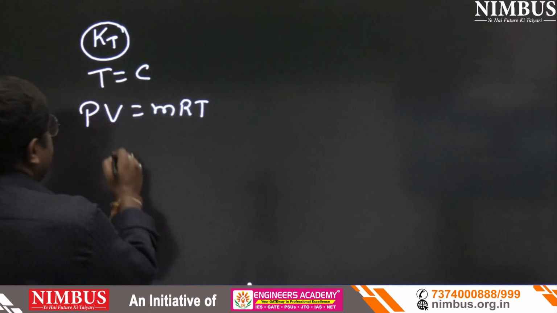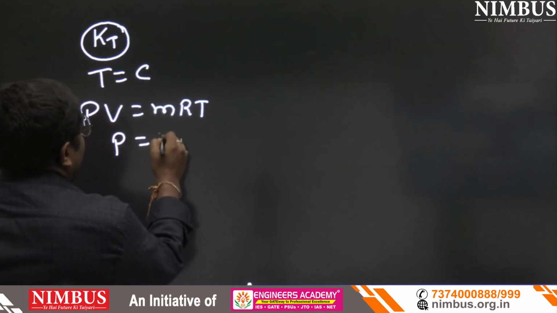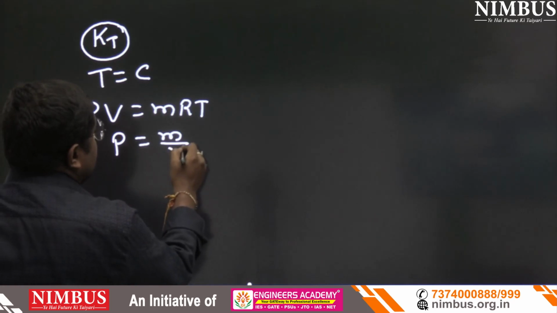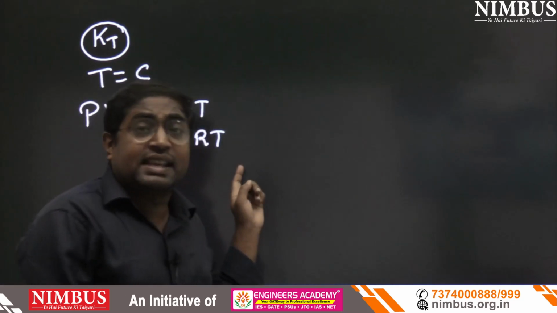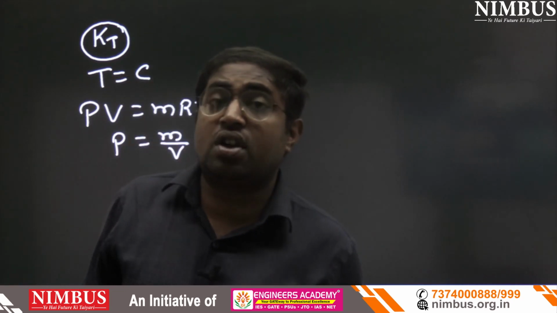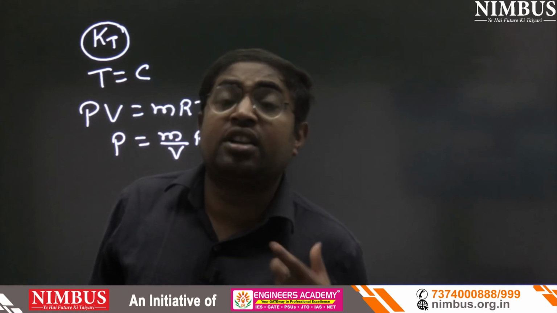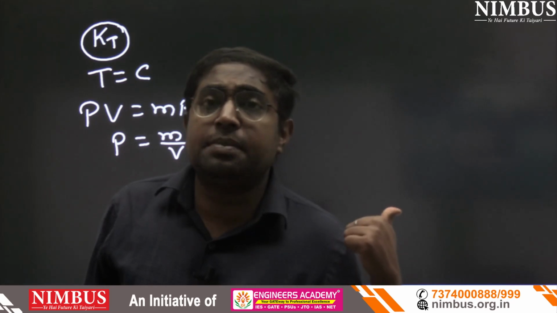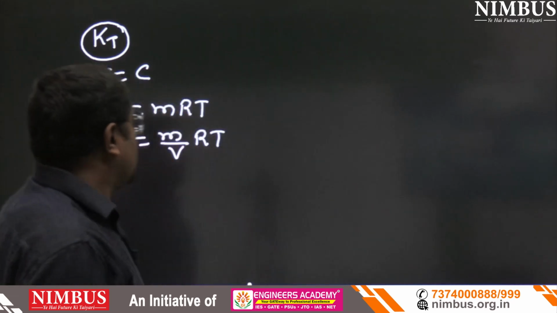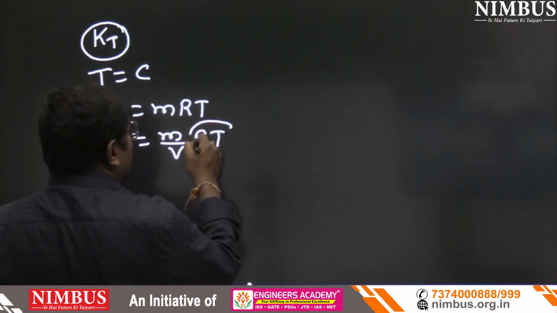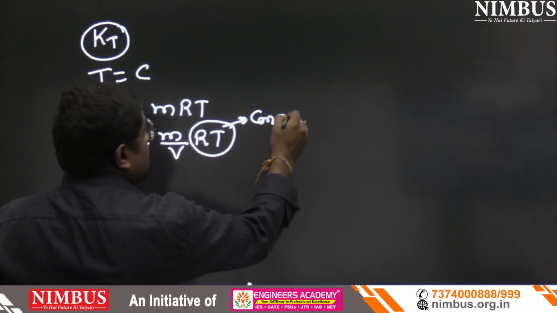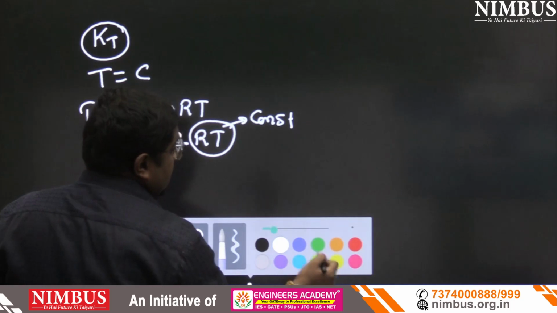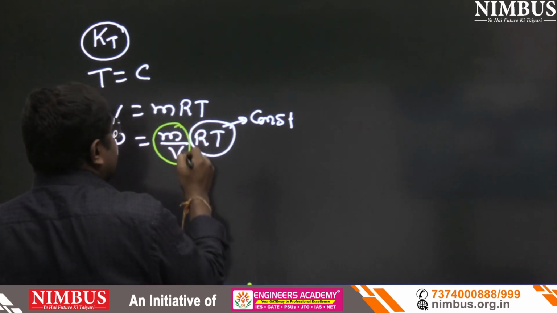So can we write P equals to M upon V into RT? But here R is the characteristic gas constant, so that is constant. T is temperature and the process is isothermal, so T remains constant. So R and T both are constant. And M upon V is density.